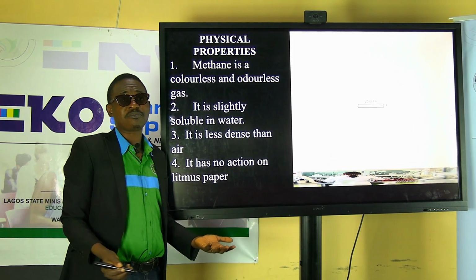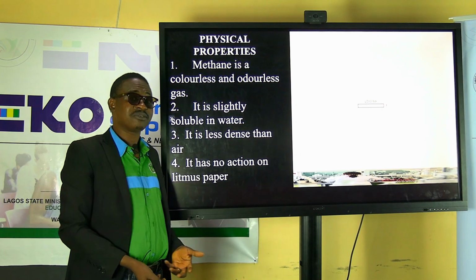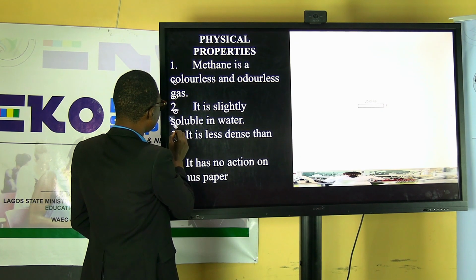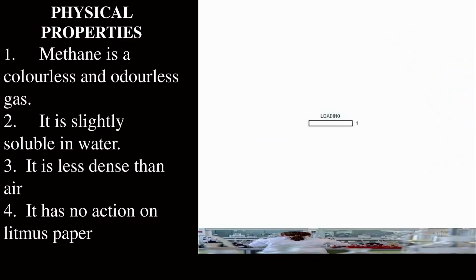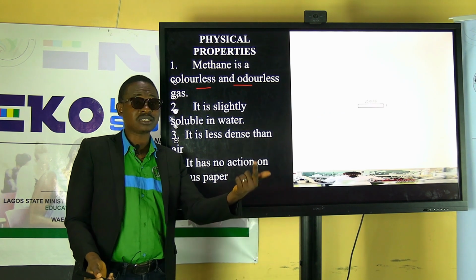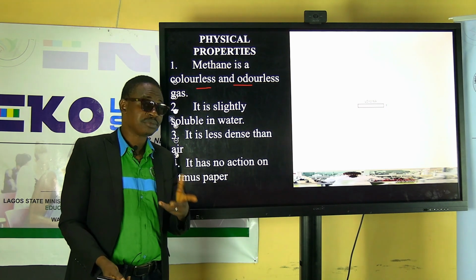Now, what are the physical properties of this particular gas we've produced? We have to talk about the physical properties. The first one is that it is a colorless and odorless gas. I've told you, you can't see the gas. That is why we have to pass it through water, for us to know when the gas is being produced.